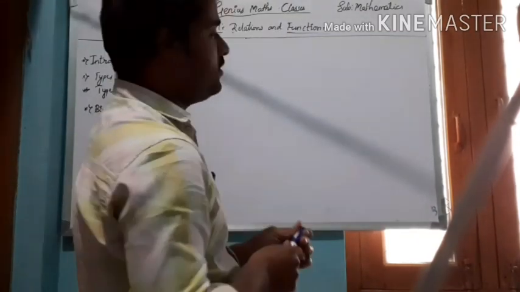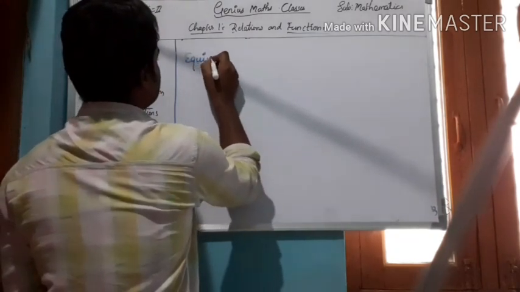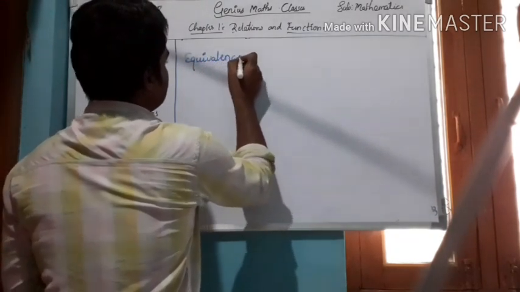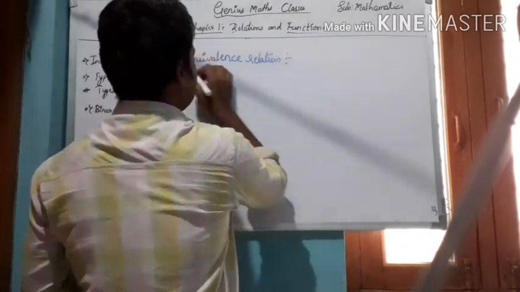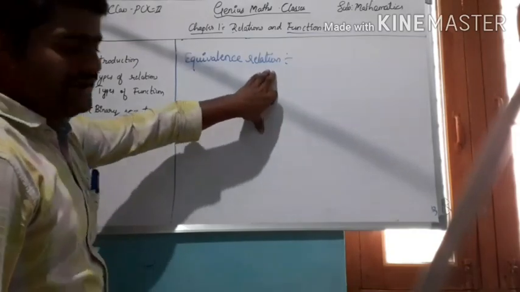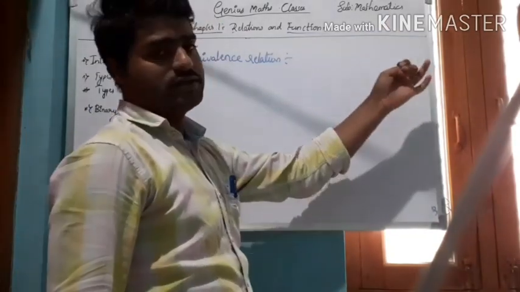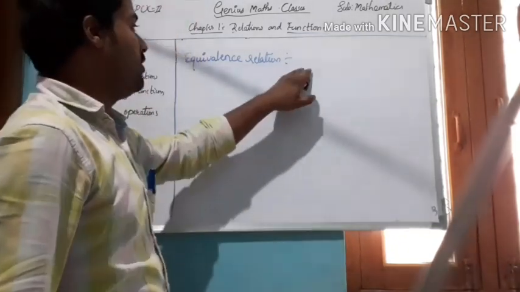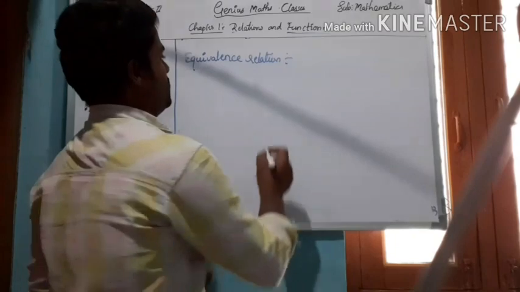Now, equivalence relation. Equivalence relation is nothing but any relation which satisfies reflexive relation, symmetric relation and transitive relation. If it satisfies all of these, then it is called an equivalence relation.